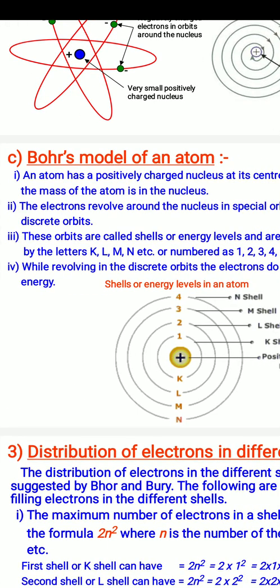So that was the concept made by Bohr, that the electron moves around the nucleus in a definite energy shell, and that shell is called a shell, S-H-E-L-L. The shell that is closest to the nucleus is K, then L, M, N.